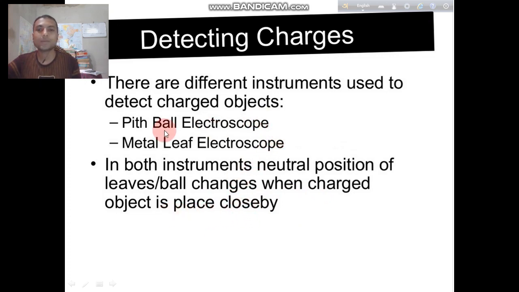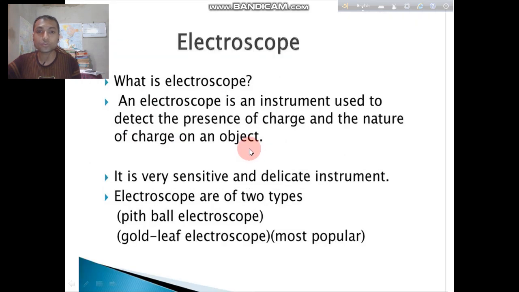In your syllabus, the metal leaf electroscope is included, but the pith ball electroscope is not. So we will discuss the metal leaf electroscope. At first we have to know what an electroscope is.